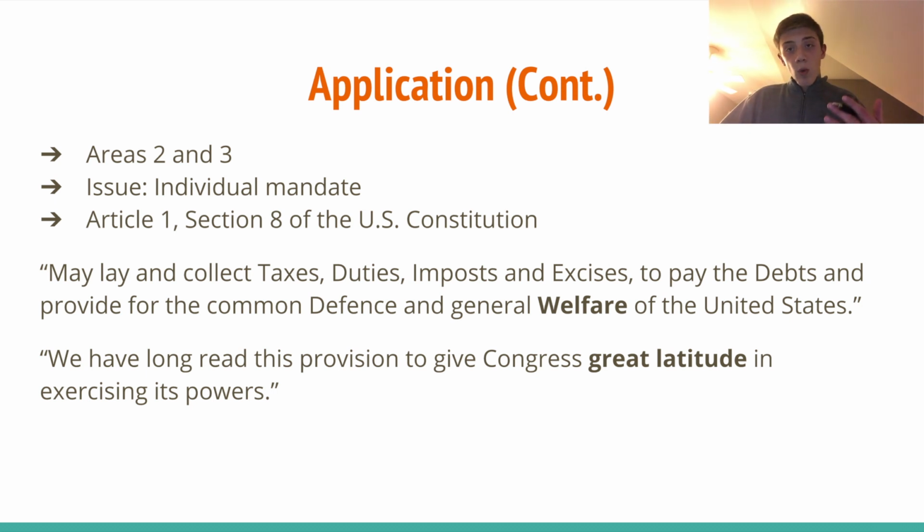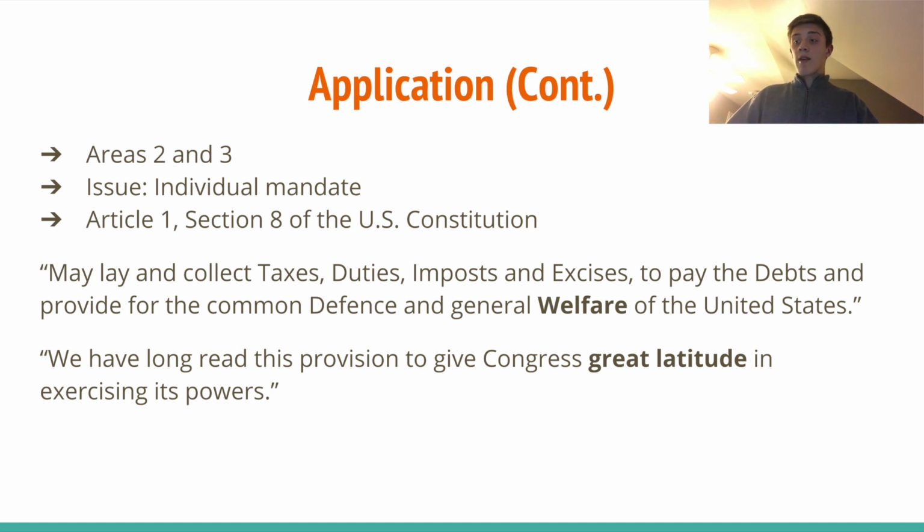Obviously, welfare has to do with health insurance, so I believe that since people's welfare is involved, under the Taxing and Spending Clause, Congress should be allowed to penalize people who do not buy health insurance.